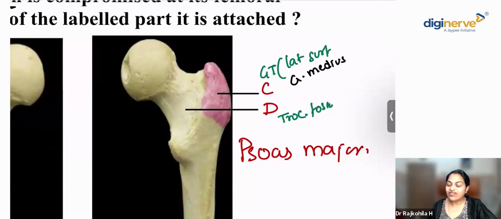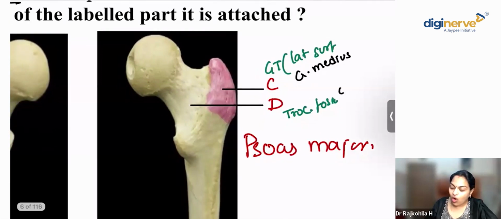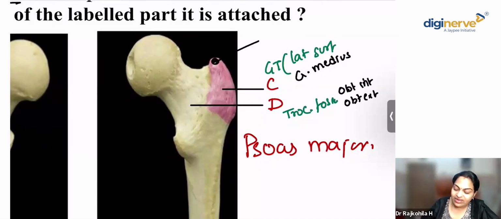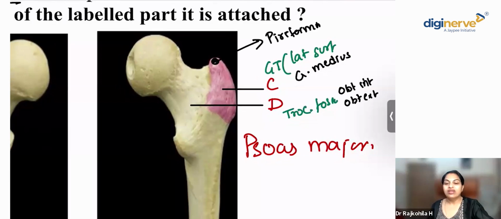The trochanteric fossa receives the insertion of obturator internus, superior gemellus, inferior gemellus, and even obturator externus. The apex of the greater trochanter, can you tell me what inserts? The piriformis. Please remember, the attachments to the greater trochanter and lesser trochanter are of utmost importance.